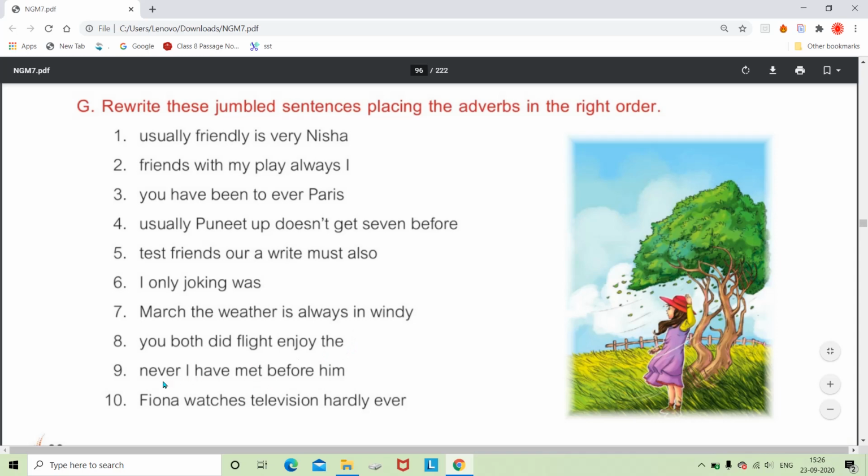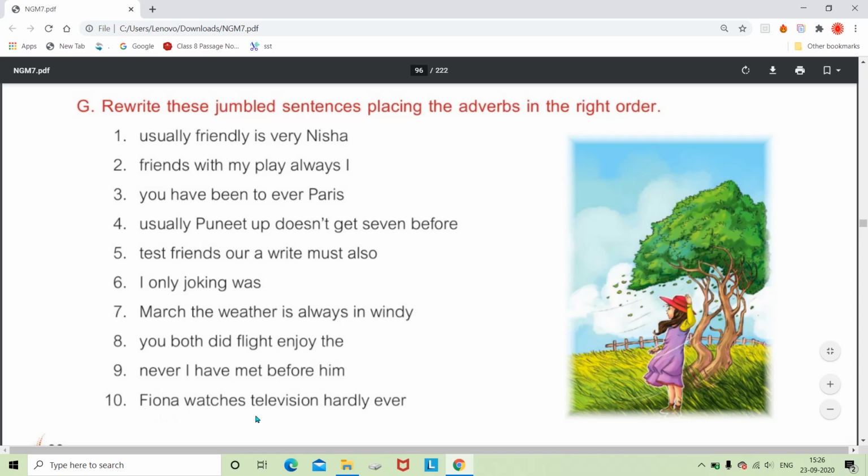And next is: never I have met before him. It is again an assertive sentence, an assertive negative. We can say I have, and never is the adverb of frequency, which we can use in between have and met. Have is the auxiliary verb and met is the main verb. So: I have never met him before.